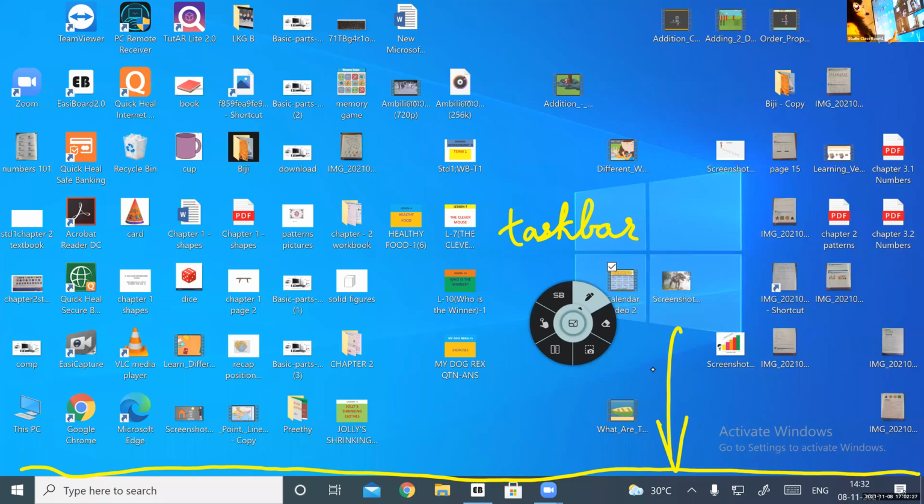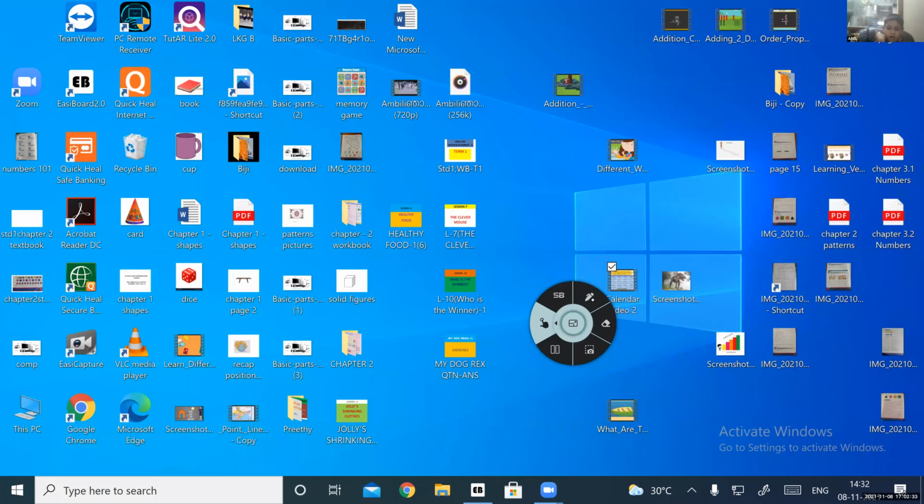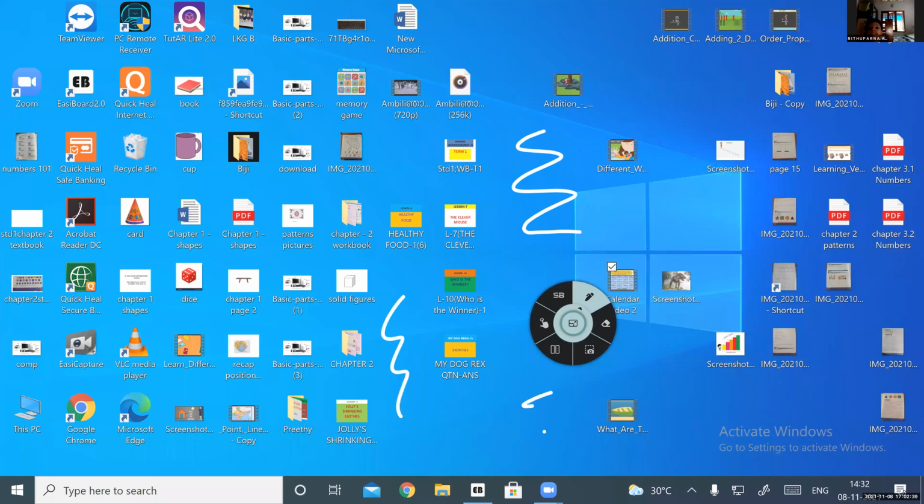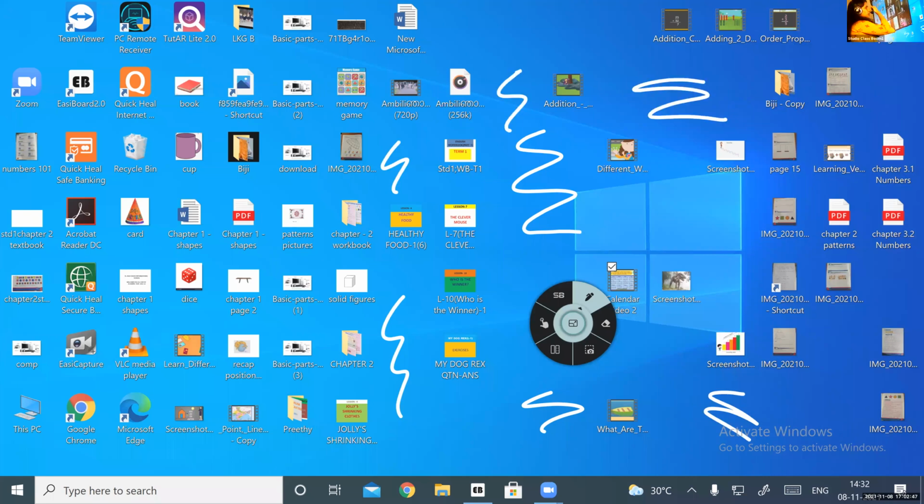Now we had one more part. Which was that? Wallpaper. Yes, and where is the wallpaper? Can you see the wallpaper here? Yes, the background picture shown here. That is in which color? I'm drawing with white, but the background picture is which color?